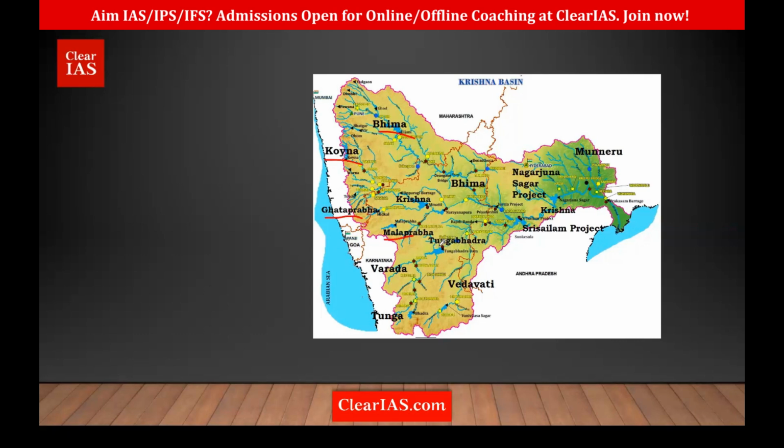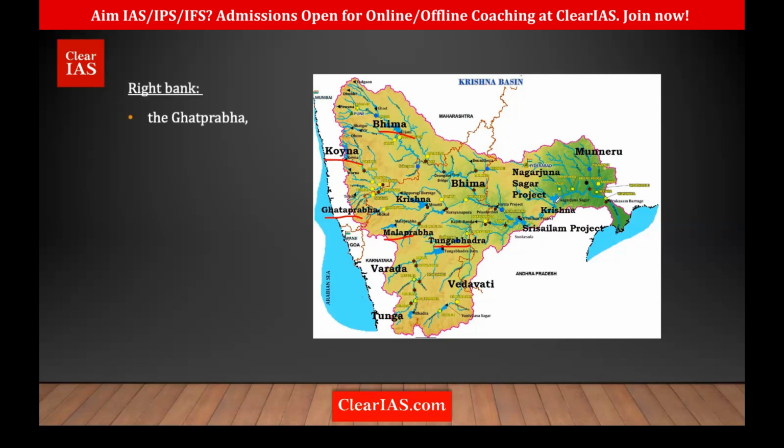Tungabhadra is further south. Tunga is here, Bhadra is here, and they join together to form the Tungabhadra. Then we have one more tributary, Vadavati. And the famous Nagarjuna Sagar and Srisailam projects are on this Krishna River. Clear?